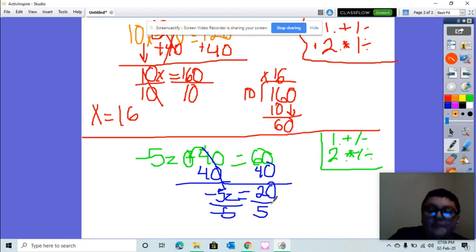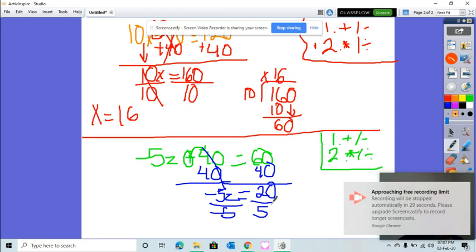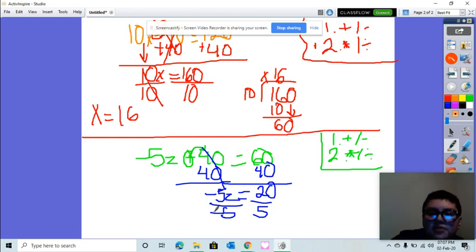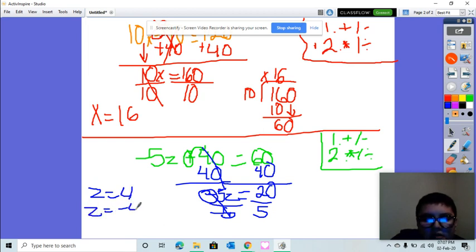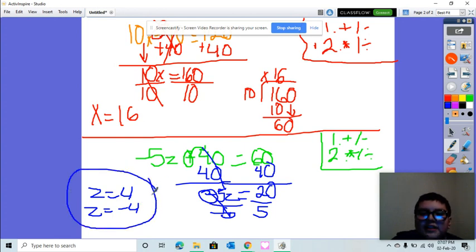Well, basically, what you have to do is to do the opposite of a negative or positive. So these cross out, and it's gonna be either z equals positive 4 or z equals negative 4. One of those I will show you in my next video because I'm running out of time.